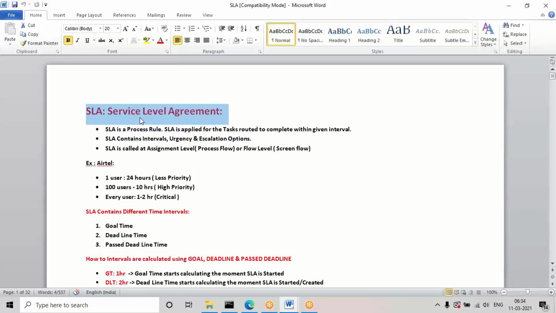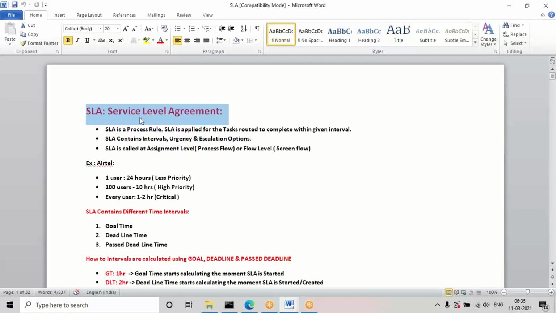Suppose due to a server issue from their end, every user in the city is facing the issue. That is a critical issue, and they will resolve it within an hour or less.